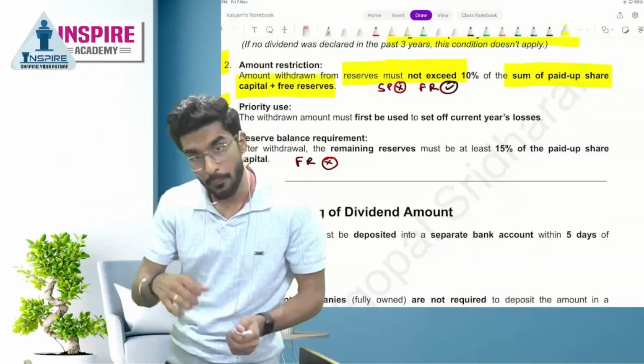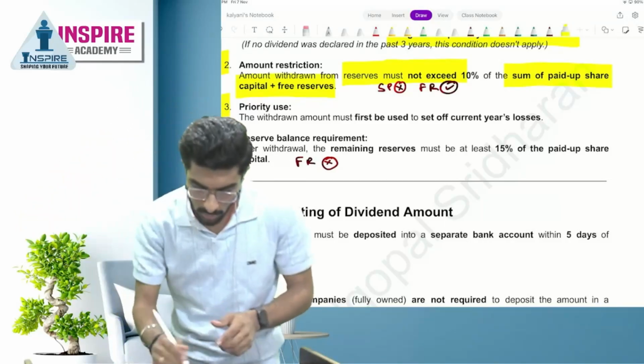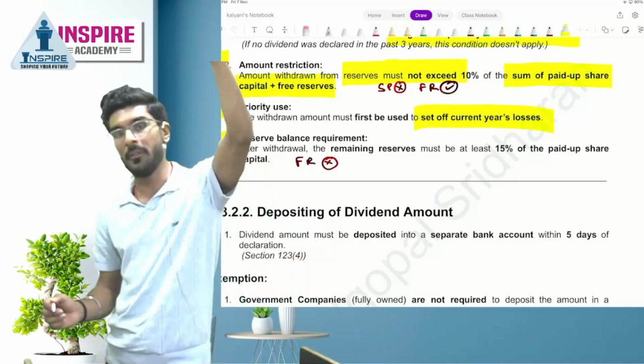Now that you have withdrawn the money from the free reserves, first you have to use it to set off current year's losses. First you have to use it to set off current year's losses.